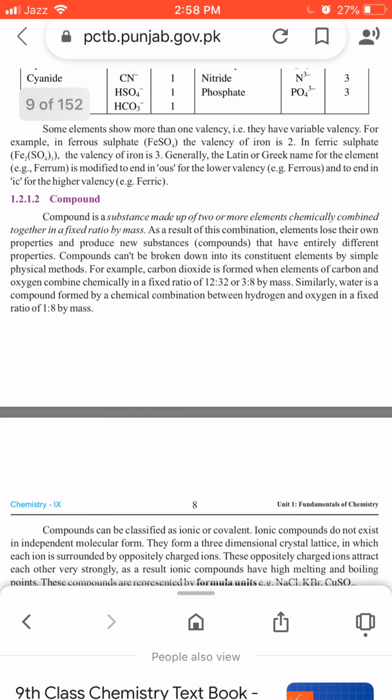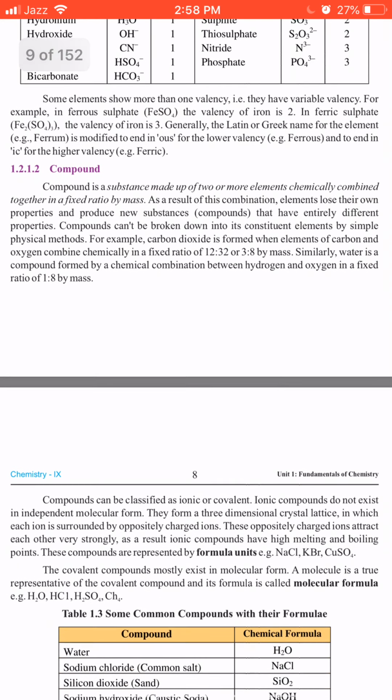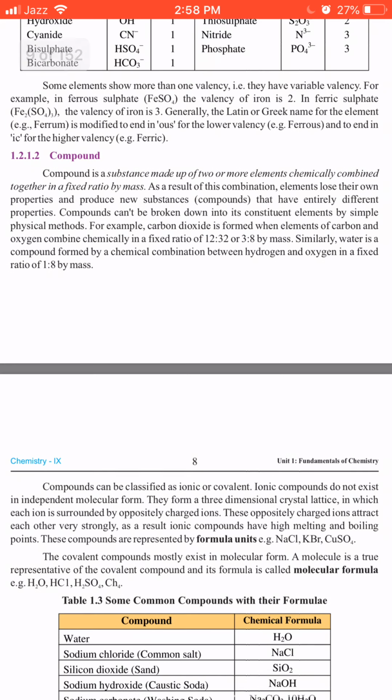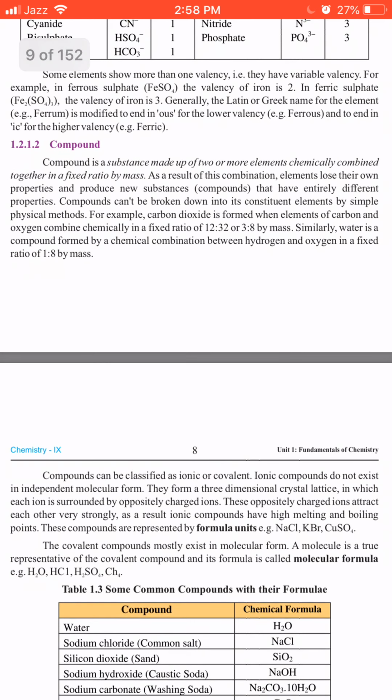Then students, we have also talked about the physical and chemical properties of matter. And in our last lecture, which was about the long type question on element, we discussed what an element is, and at what age how many elements were discovered, and presently there are 118 elements.